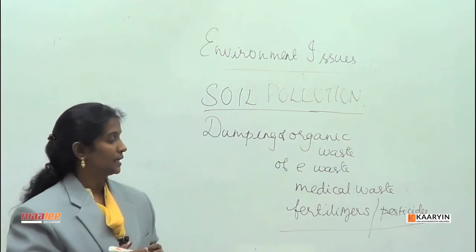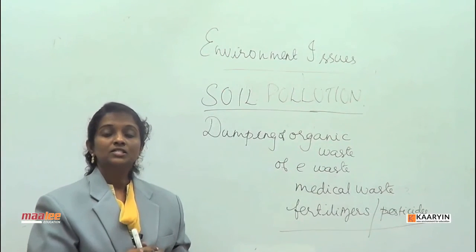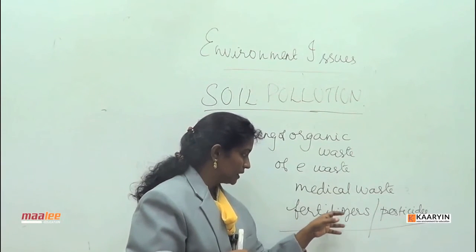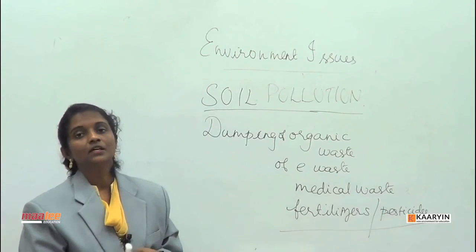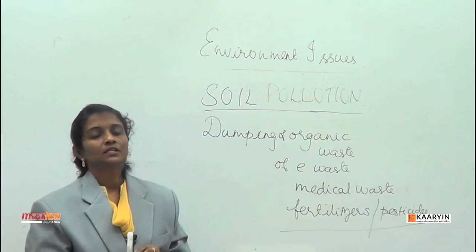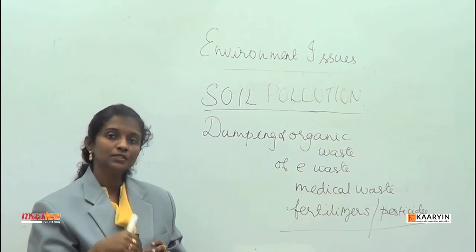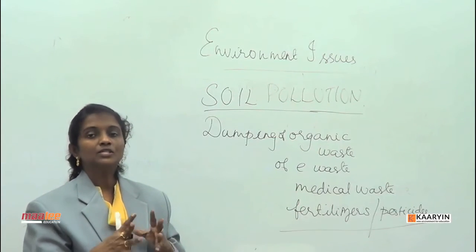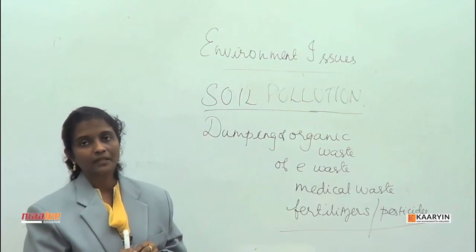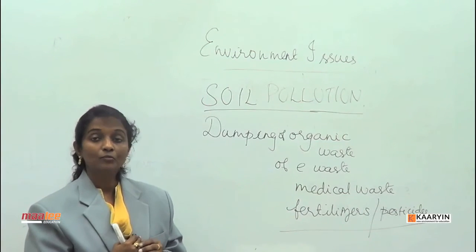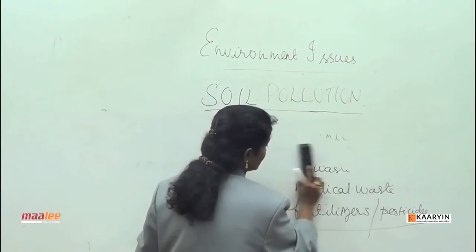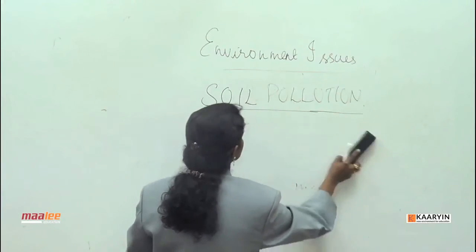As we talked about in the beginning, Rachel Carson's Silent Spring. When farmers use fertilizers and pesticides, they tend to accumulate in the soil, and this will lead to the depletion of the naturally present flora and fauna of the soil. As a result, the soil will be vulnerable to attack by other pathogenic bacteria, pathogenic microorganisms, and harmful pests. So, dumping of waste is the reason for soil pollution.